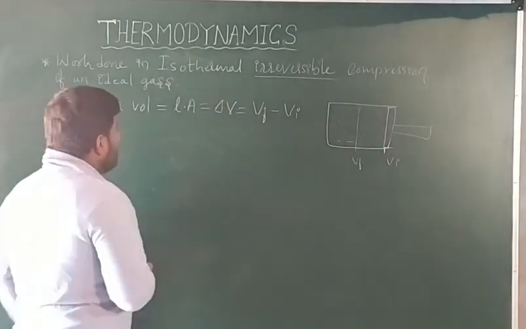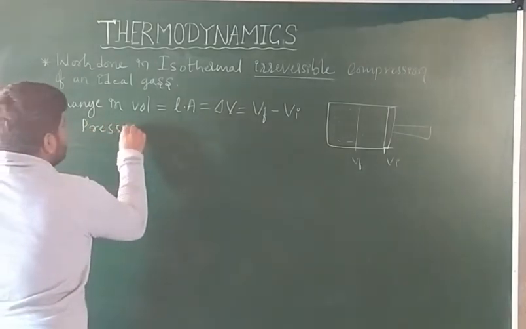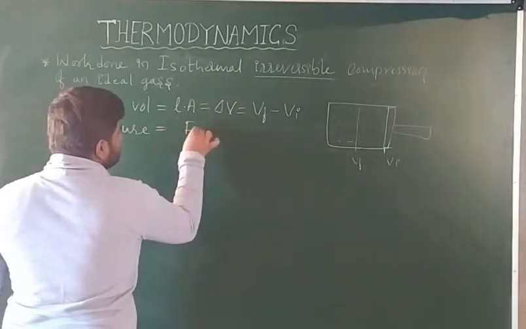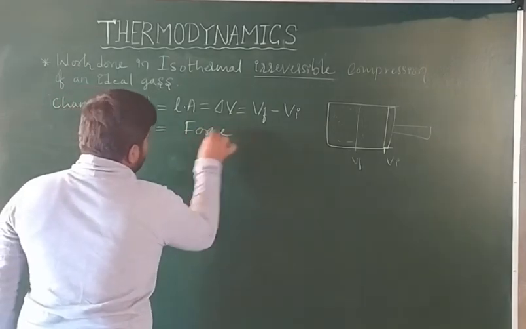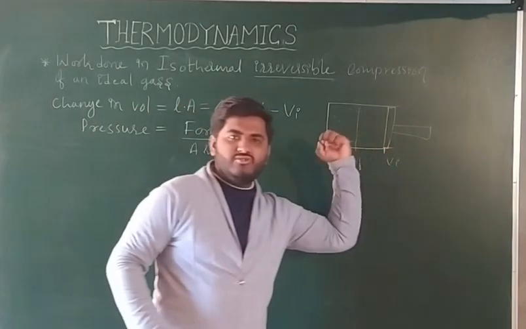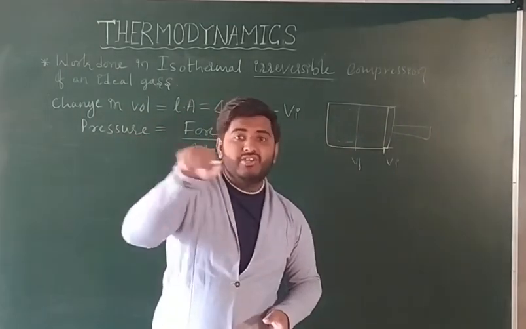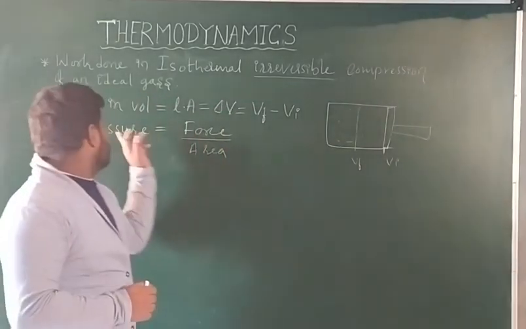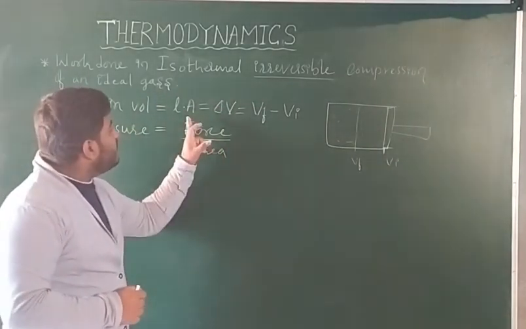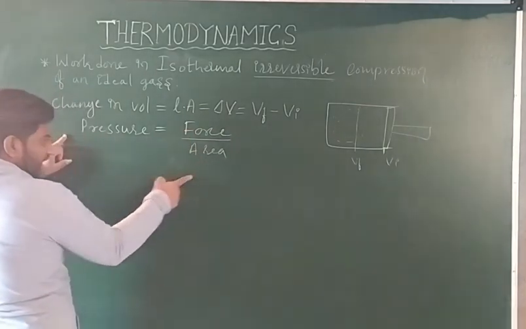Now, what is pressure? Pressure is equal to force divided by area. How much force you are applying and how much area you are covering, that is called pressure. If you want force, then you take the area to this side.